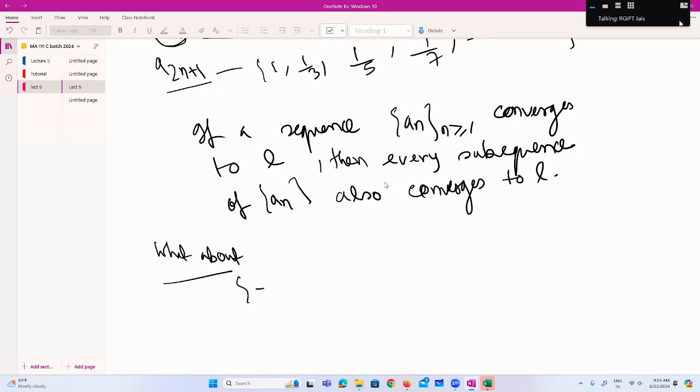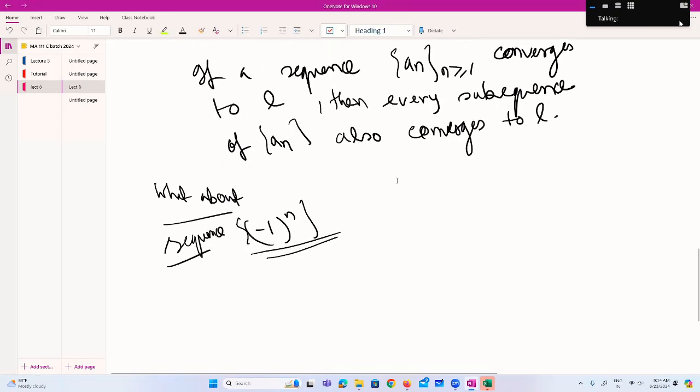Suppose we take the sequence minus 1 to the power n. It won't converge. This sequence is not convergent; it is divergent.